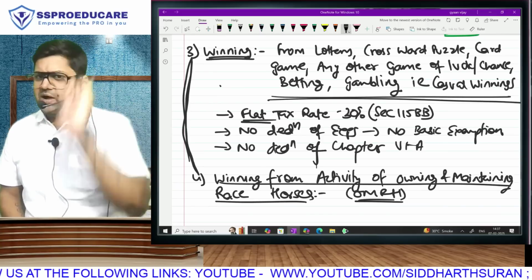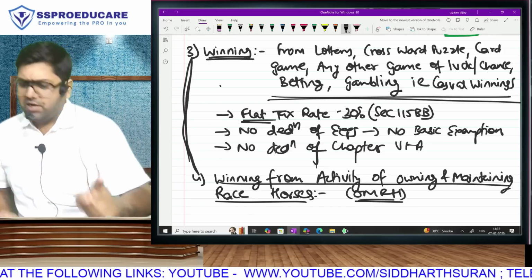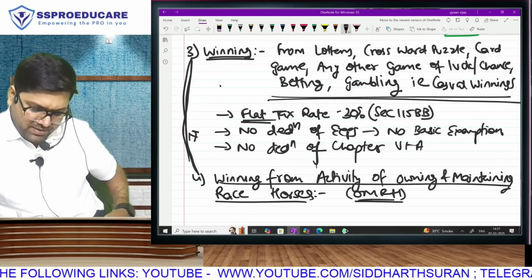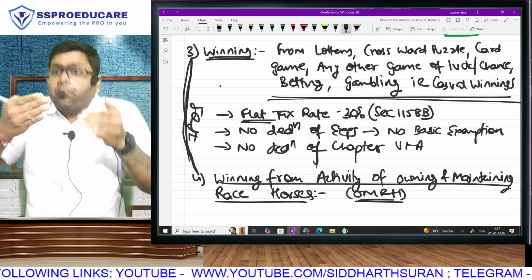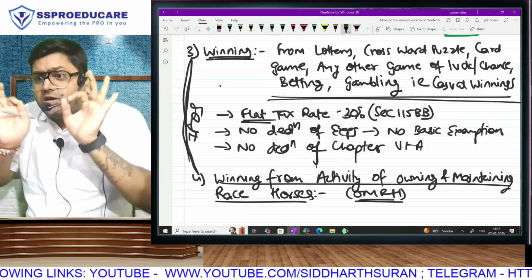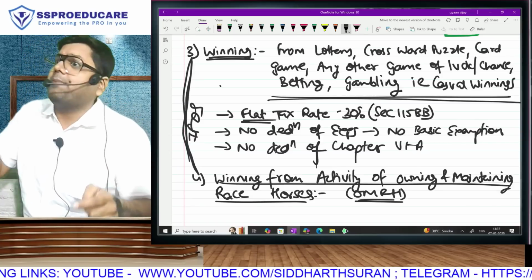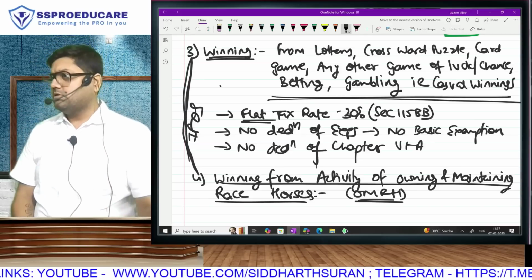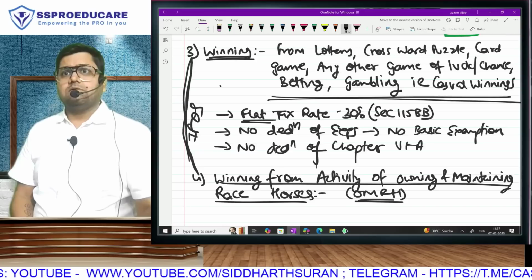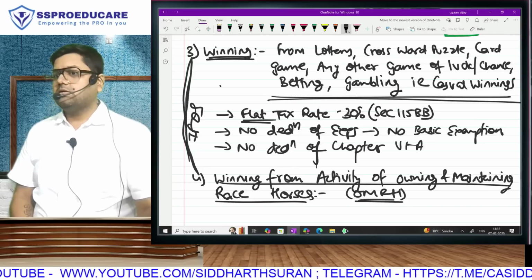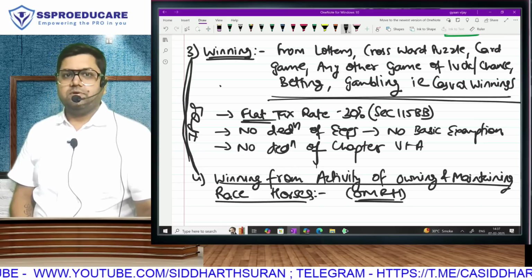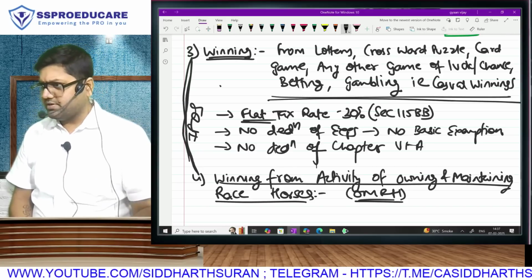The only thing common between them is that both of them are taxable under IFOS, under points 3 and 4 of IFOS. Other than both of them being IFOS, there is nothing else in common. Sir, they are completely different activities.